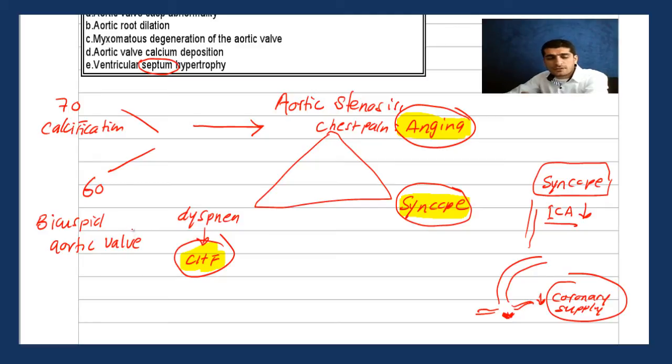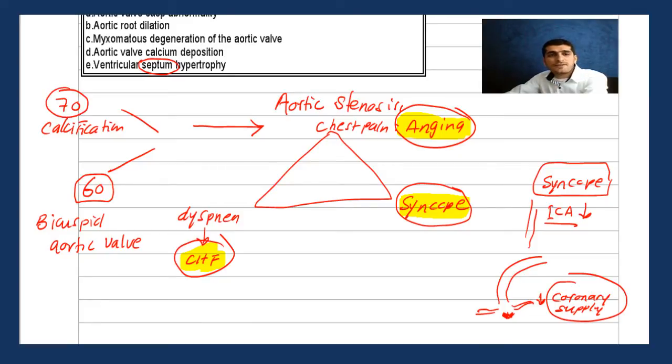Usually the aortic valve is tricuspid, which means you normally have 3 cusps. Bicuspid is just 2 cusps, and this is usually congenital. But calcium will even deposit on this bicuspid valve, usually as an earlier presentation.